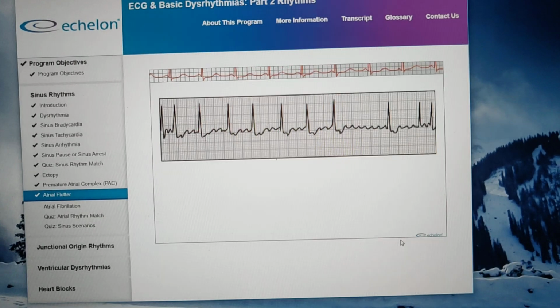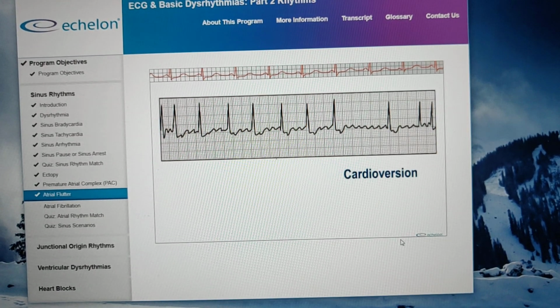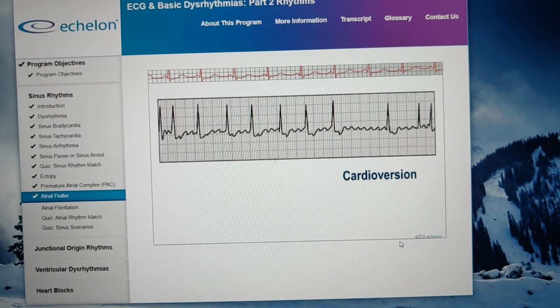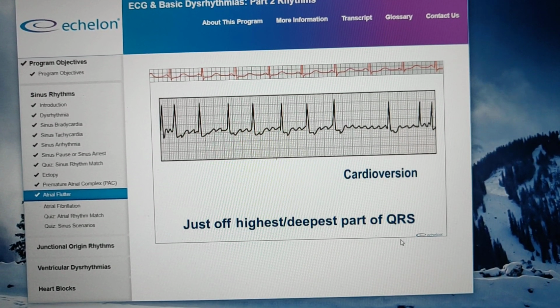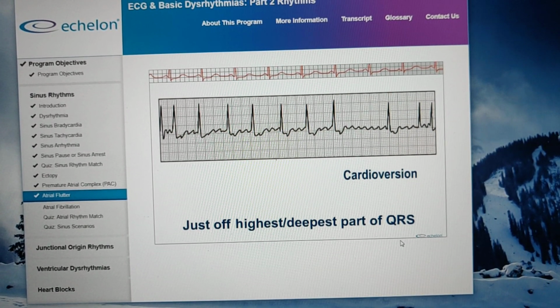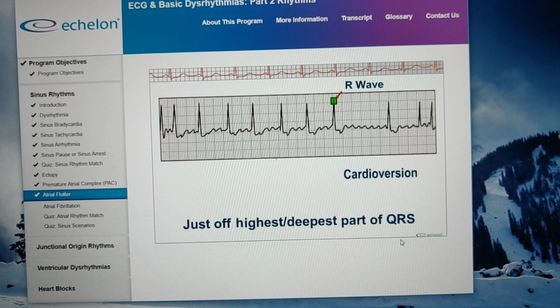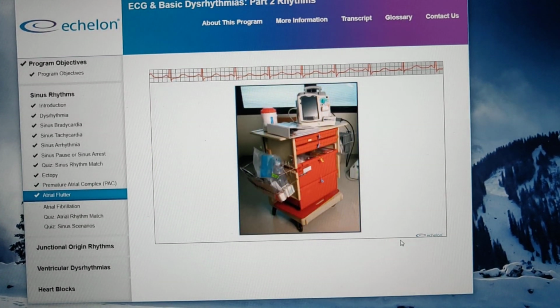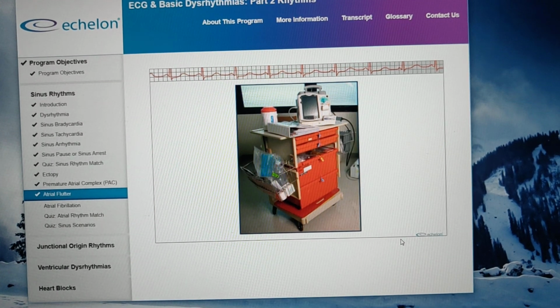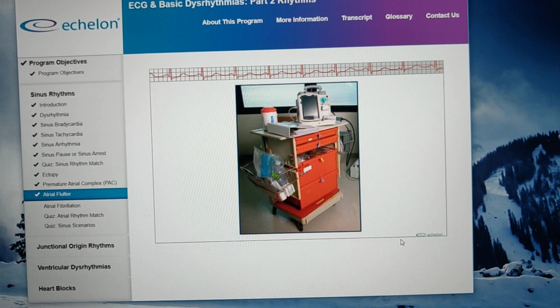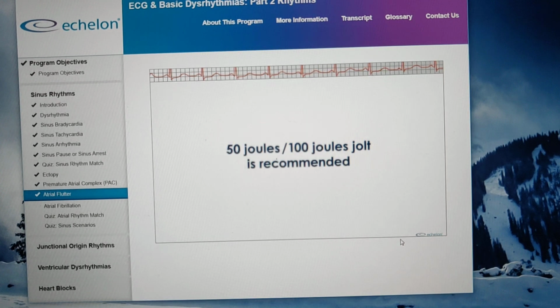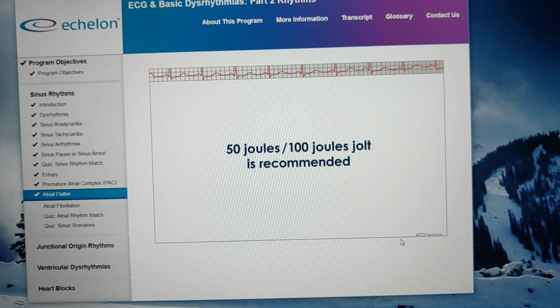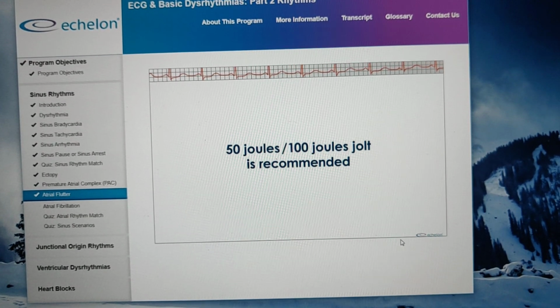The most effective option is cardioversion, which delivers a programmed shock just off the highest or deepest part of the QRS complex, or R wave. This provides enough shock to the heart to get it back in line. Per AHA 2015 guidelines, a 50 joules to 100 joules jolt is recommended.